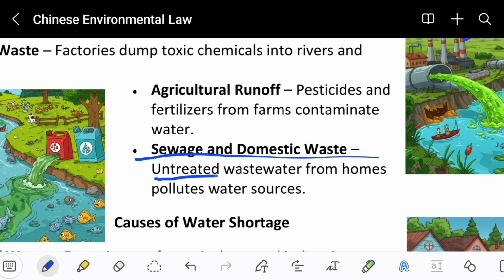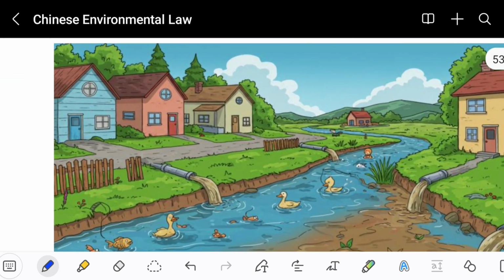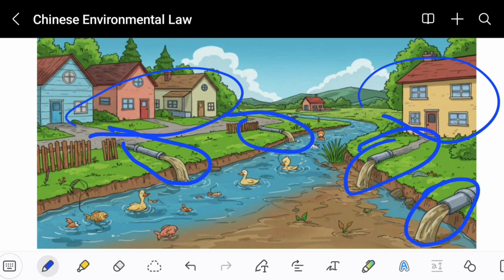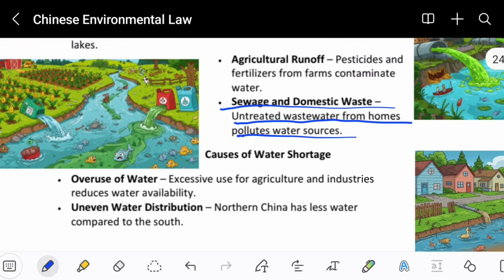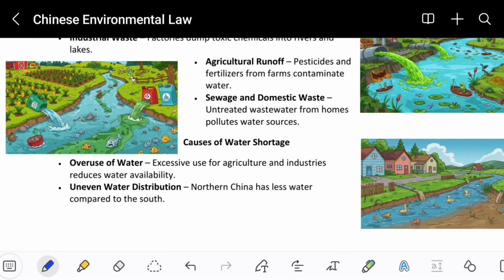Sewage and domestic waste. Untreated waste from homes pollutes water sources. So basically you're seeing a lot of houses and homes. These houses are releasing toxic waste into the river, and what will happen is the river will get polluted. So all of these are basically the causes of water pollution. Now we will see how this toxic water pollution will cause more and more problems.